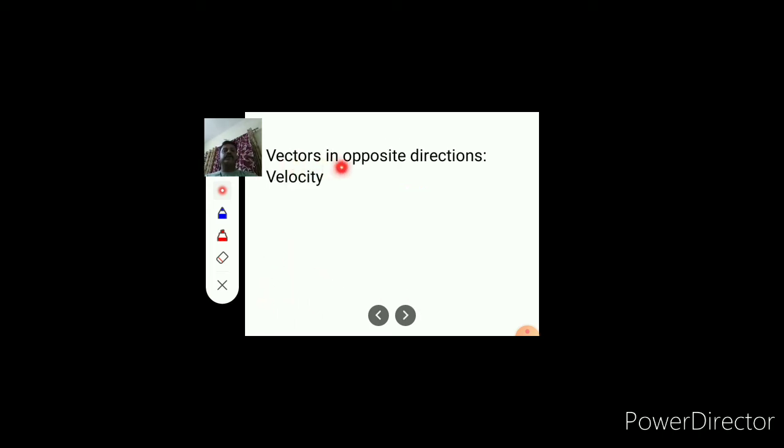Two vectors in opposite direction. Now what happens if the two vectors are in opposite directions? One vector is in the left to right direction, another one is from right to left. The resultant vector is the direct vector sum of these two vectors. This vector is the larger vector, its magnitude is larger, therefore the direction of the resultant vector is the same as the larger vector.